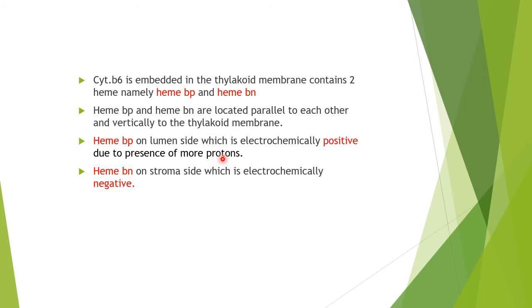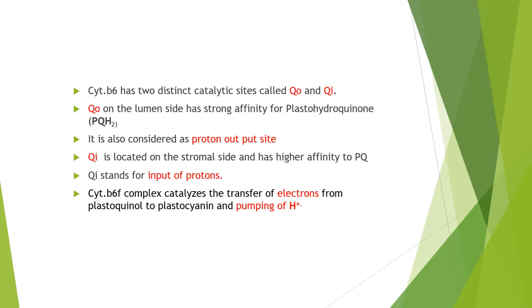Because the thylakoid membrane has different potentials towards the lumen side and towards the stroma side. Towards the lumen side it's more positive, as we have seen, because more protons are there. And heme bN is on the stroma side, which is electrochemically negative, because the protons have been translocated from there towards the lumen side.